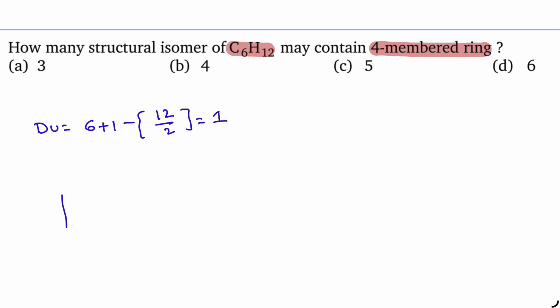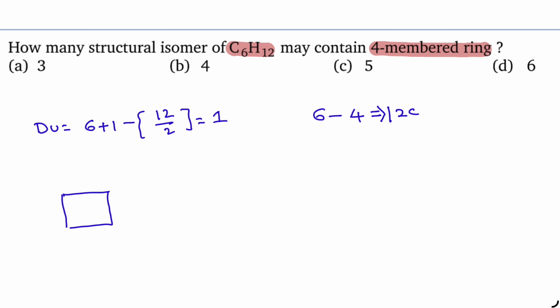And you are supposed to write cyclobutane ring structures. That means whatever the degree of unsaturation possessed by the molecule, you are writing in the form of ring. Therefore, in the side chain or in the ring system, there is no pi bond. Most importantly, here 4 carbon chains, 4-membered rings we are writing. Totally there are 6 carbon atoms. 4 carbon atoms are written in the form of ring.